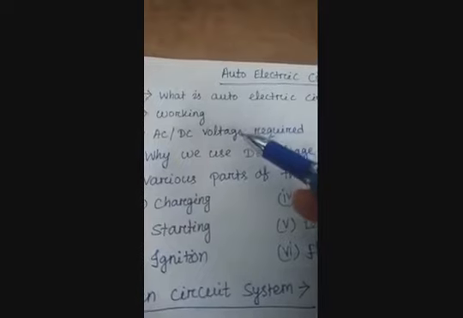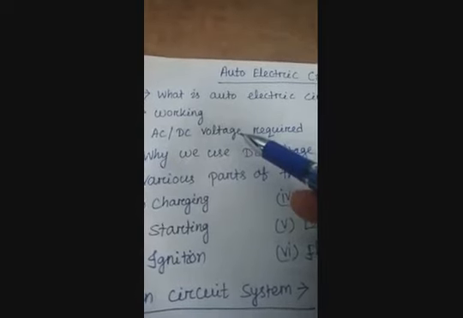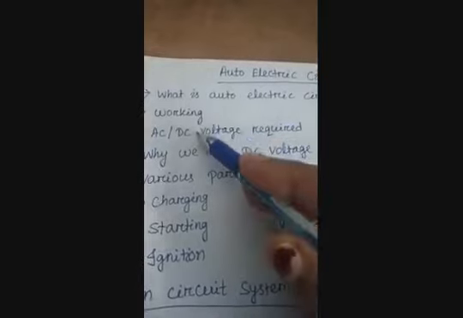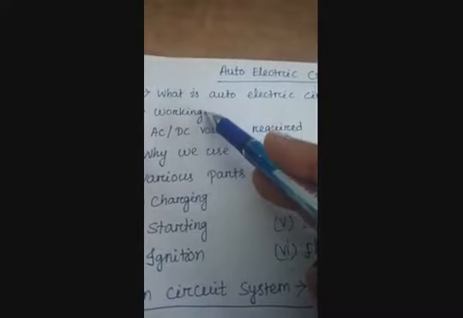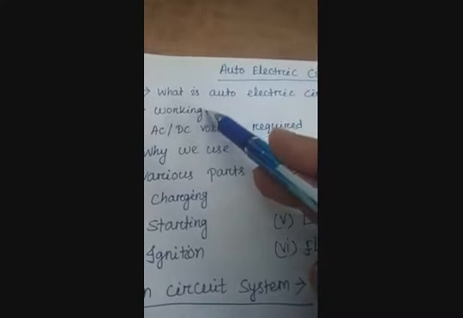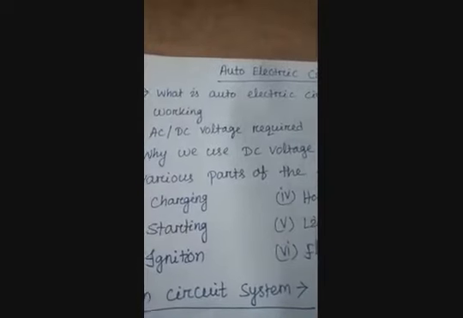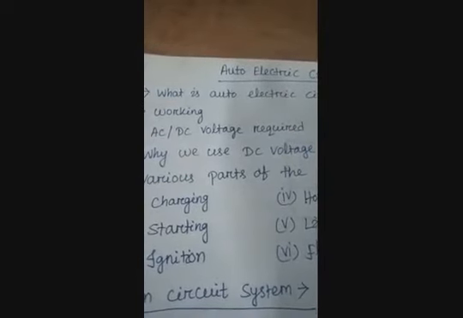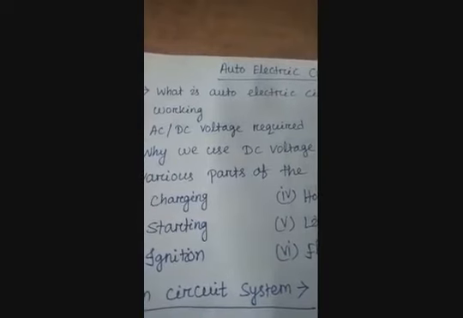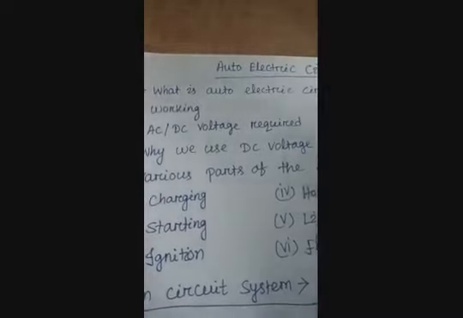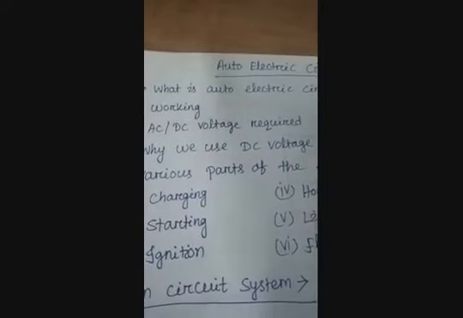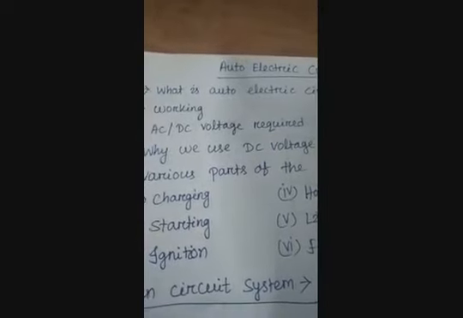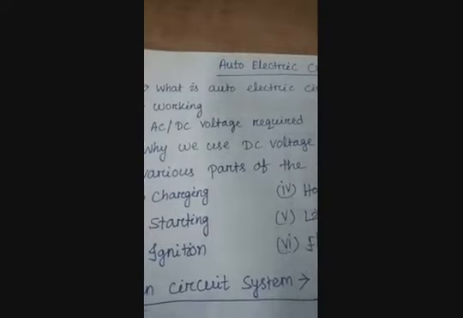Next, we will discuss the working of the auto electric system. How does this auto electric system work? It has three main components: the battery, starter and alternator. The alternator gives the battery the energy it needs to power the vehicle.